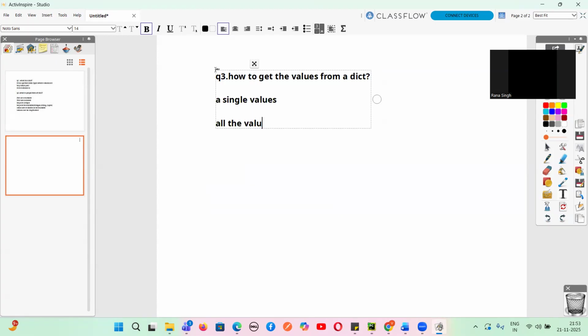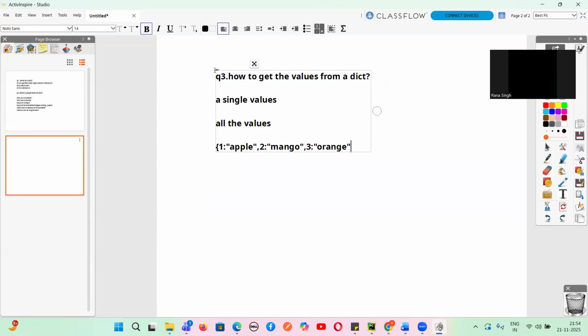Let's suppose there's a dictionary where the key-value pairs are 1: apple, 2: mango, and 3: orange.